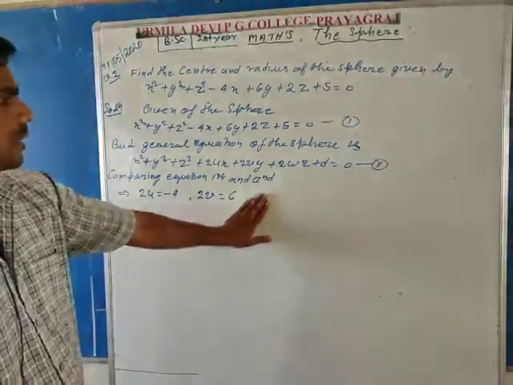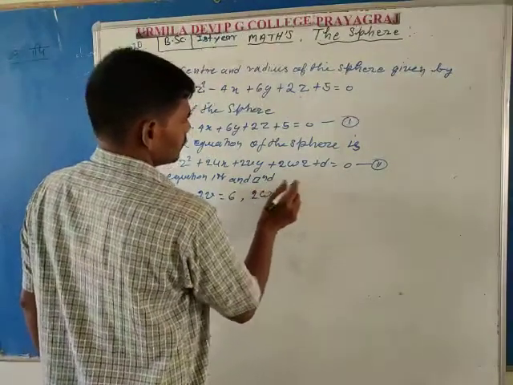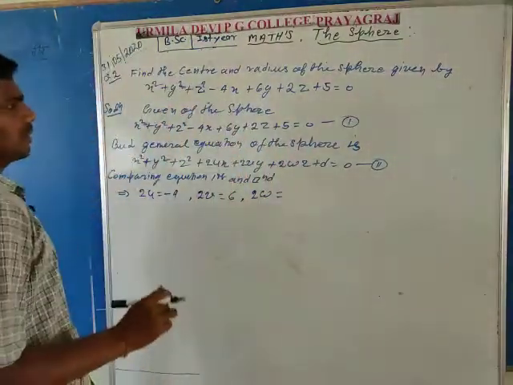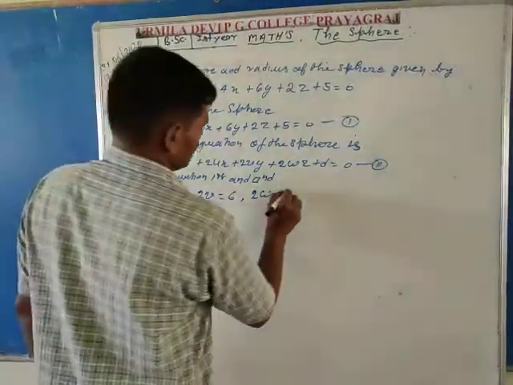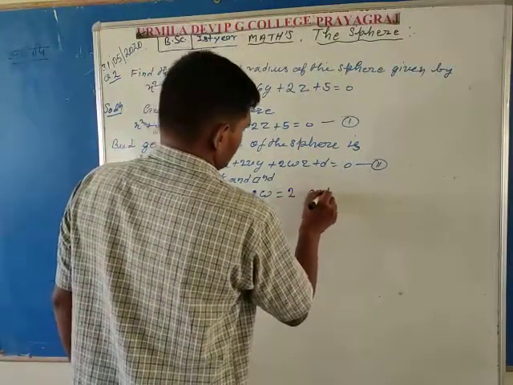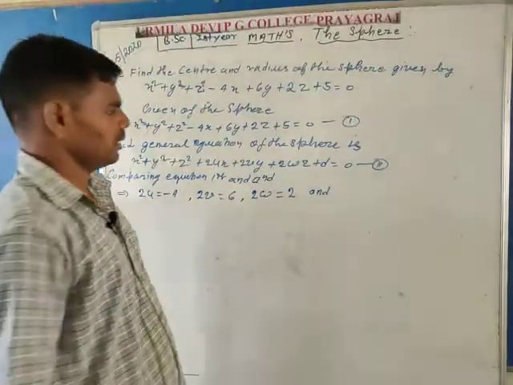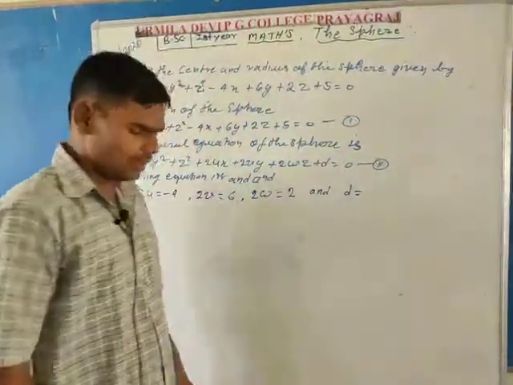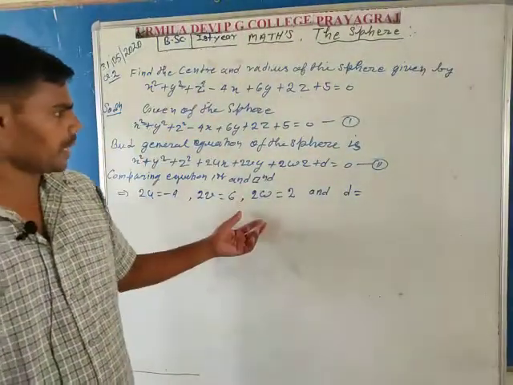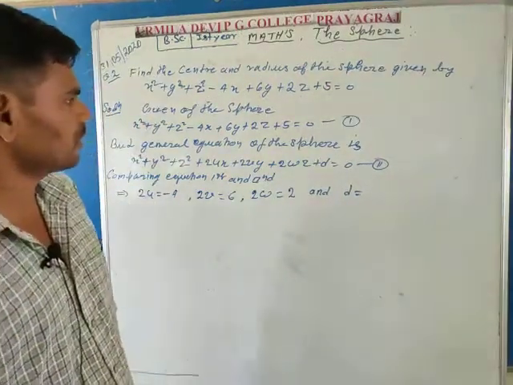Lastly, the coefficient of z in equation second is 2w, and in equation first, the given equation of the sphere, it is 2. So write 2w is equal to 2. And at last, the constant d in equation second, after comparing, is equal to 5.